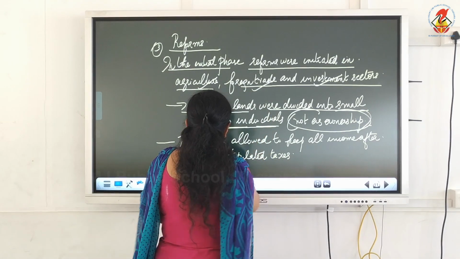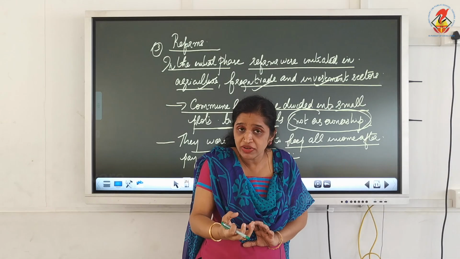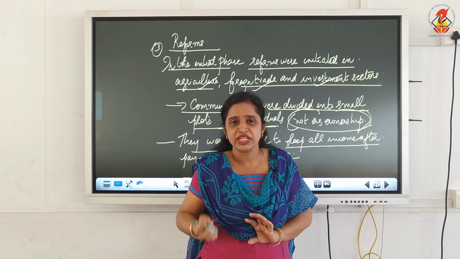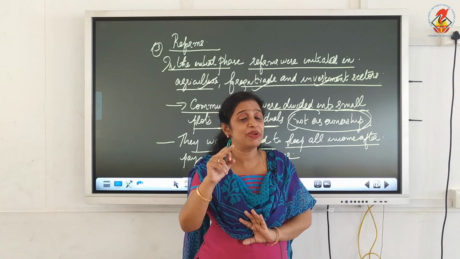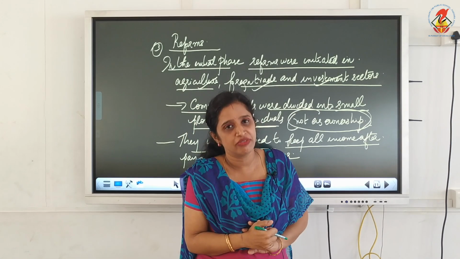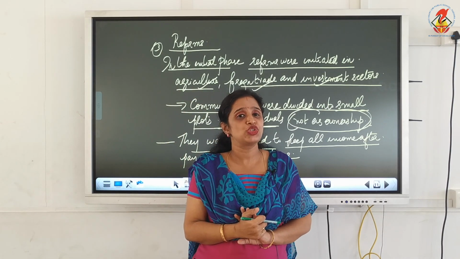But they were allowed to keep all the income after paying the stipulated taxes. So whatever income that they are getting from their land, the income can be taken by them after paying the stipulated tax. The stipulated tax, that means a specific amount of tax will be announced by the government, and that tax will go to the government. So it has two benefits.